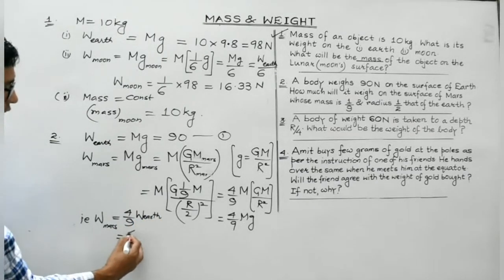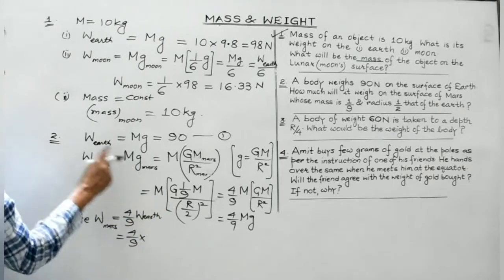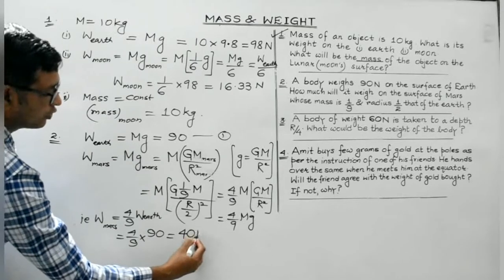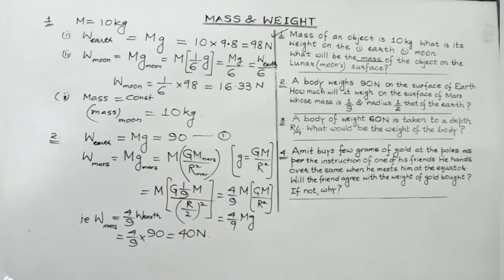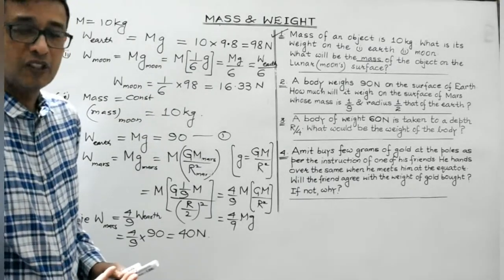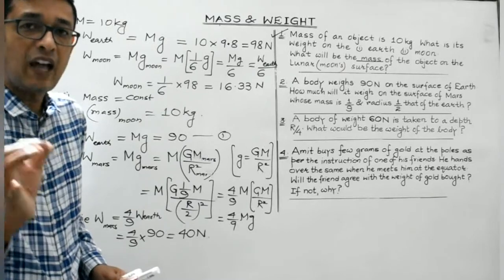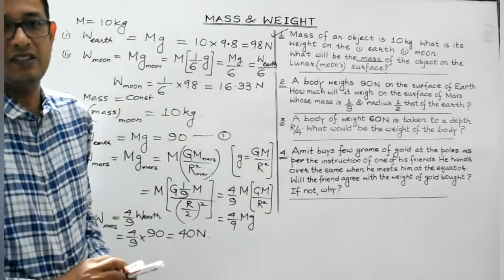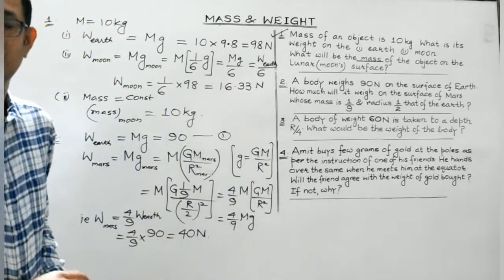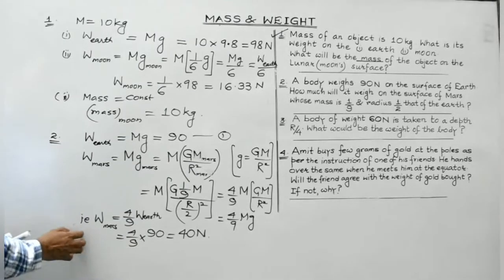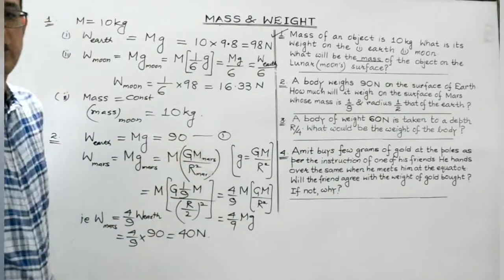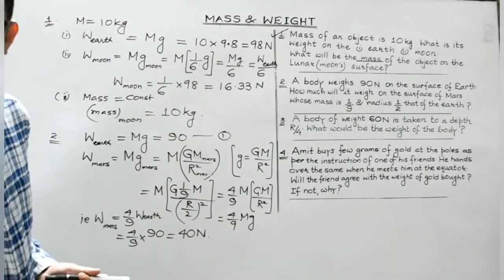So let's substitute the value. So it will be 4 by 9 multiplied by weight of the body on the Earth, which is 90 Newton. So what do we get? 40 Newton. This will be the answer. Clear, friends? So this is how we need to proceed. In order to calculate the weight of a given body, you need to find out the value of acceleration due to gravity at that particular place. Right? And small g is given by GM divided by r square. Clear, friends? So the body whose weight is 90 Newton on the surface of the Earth, when taken on Mars, will weigh 40 Newton. It will get reduced. Right?